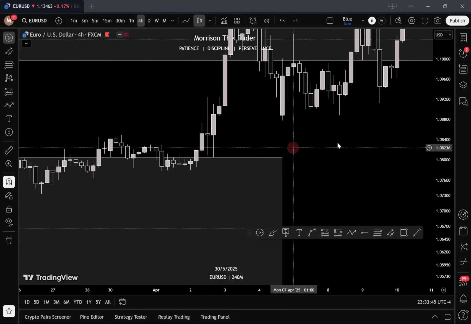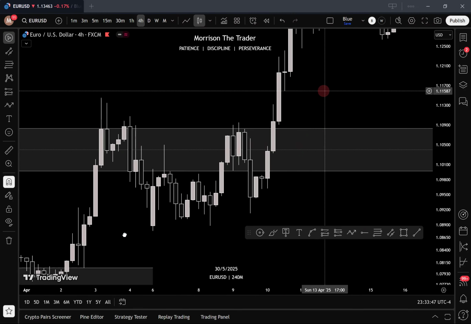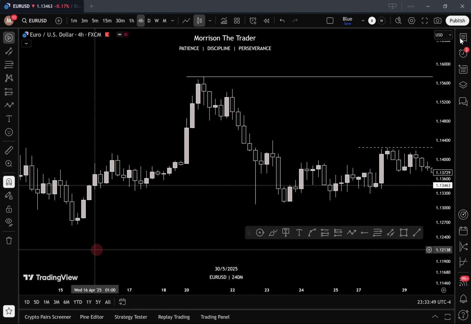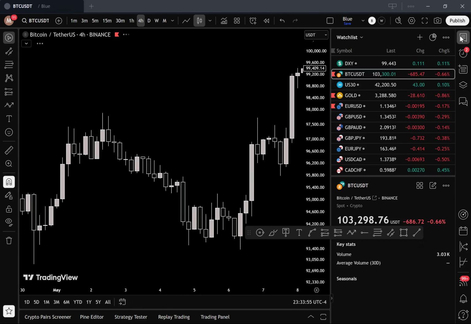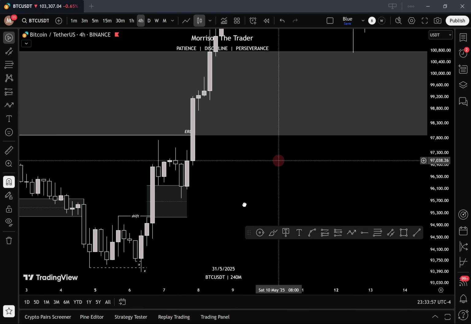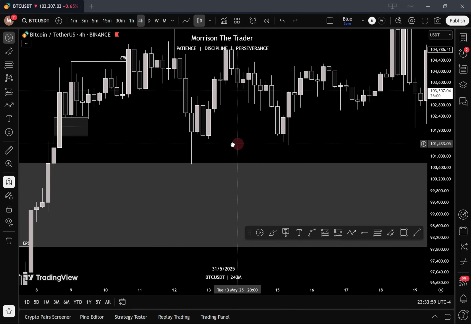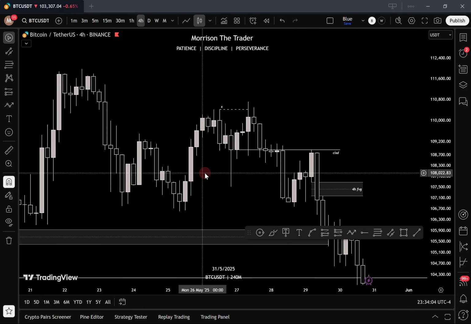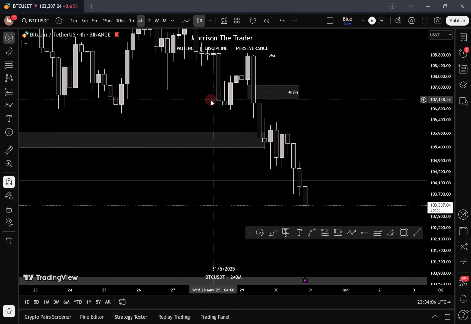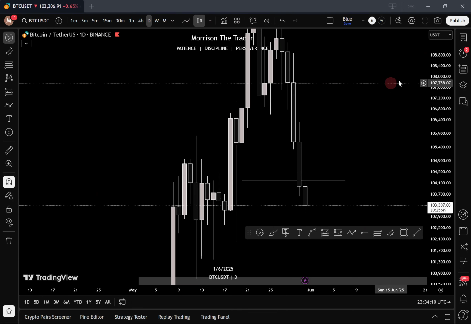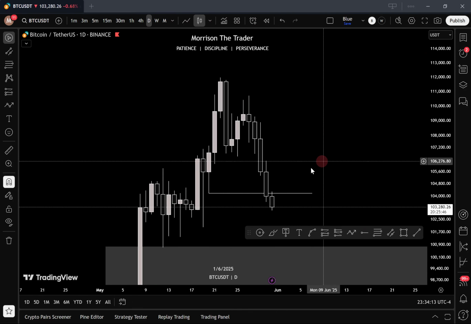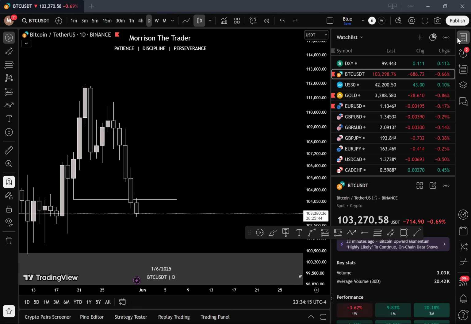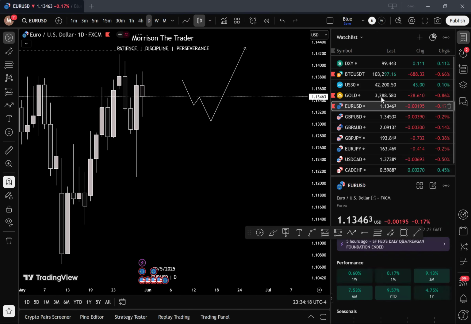All right, so we've kind of been in an uptrend for a while. The market has been very, very bullish. So you are very unlikely to see bearish fair value gaps actually. That's why I'm quite struggling to get some here.